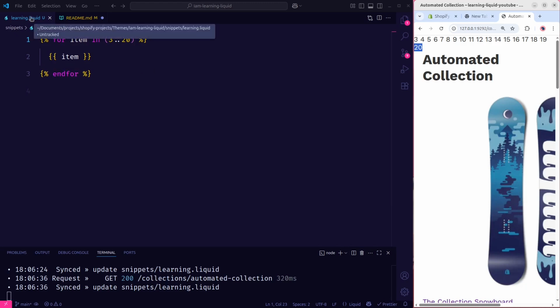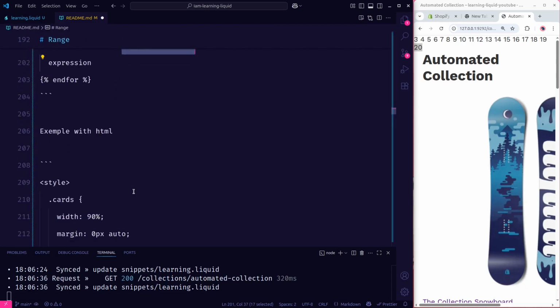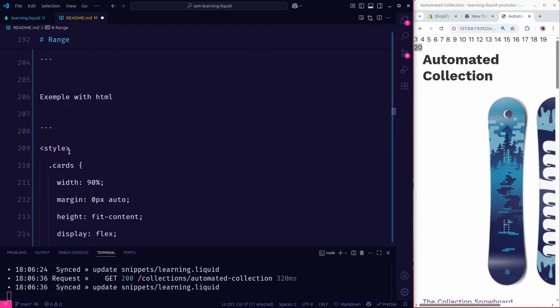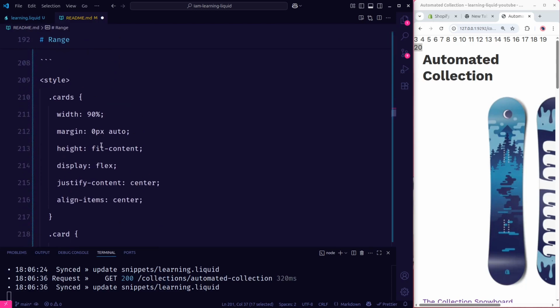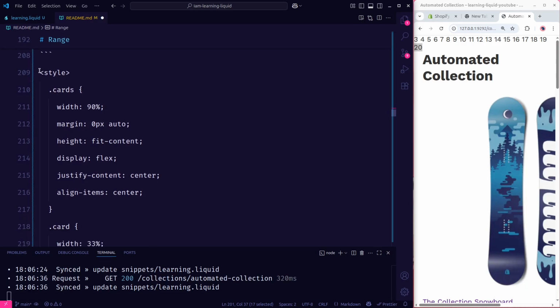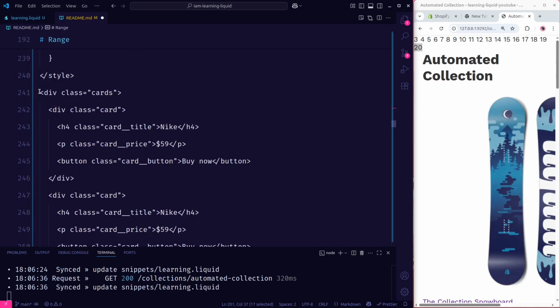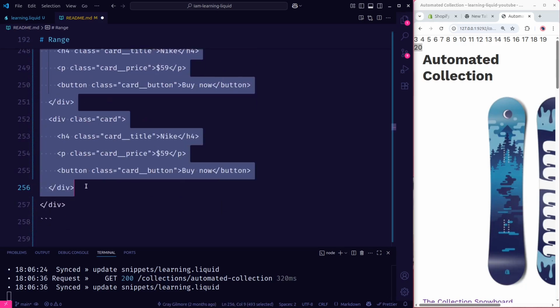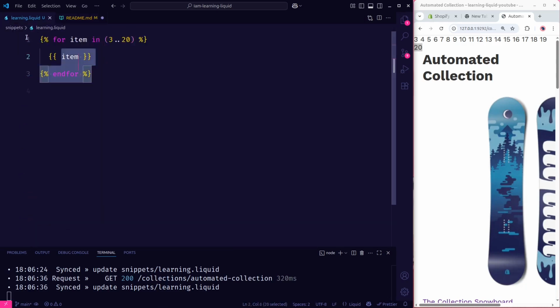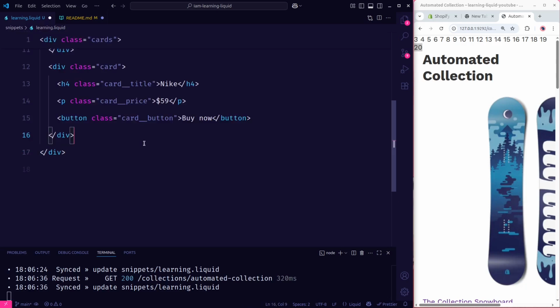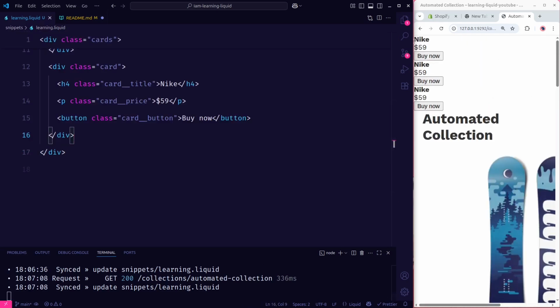Let's try a real example so you will understand why this could be useful. I have some CSS here and some HTML, so don't worry about the code. You just need to understand the concept. First, I'm going to copy the HTML. It's over here. You don't need to do that, just follow along. I'm going to come here and paste it. So first we have the HTML: some card here, a product name and price, and the buy button.